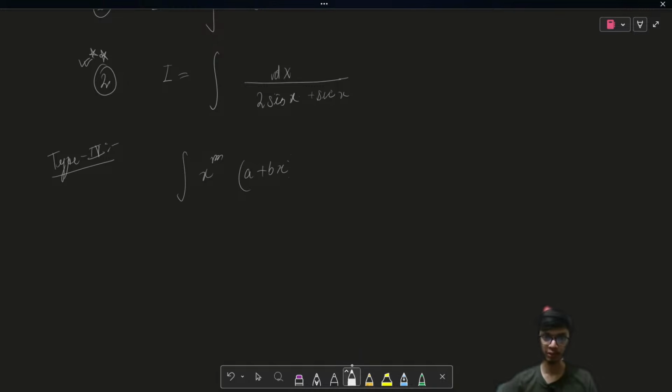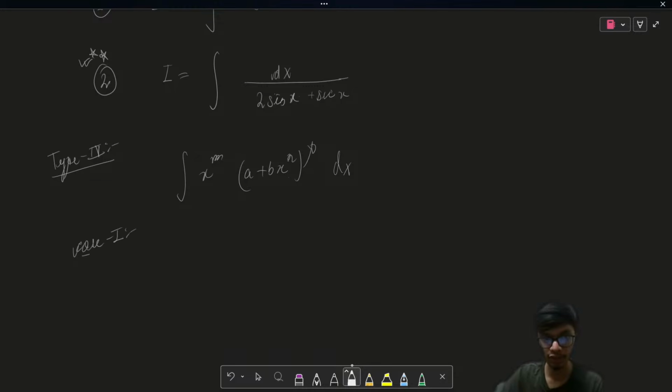Okay, now this form of integral is very special. In order to solve this question, you first have to learn about the binomial expansion, and secondly, there are a lot of checks that you have to find out before you go for the actual solution of this problem. So there are multiple cases that you need to understand before the actual solution. So the case one that you need to understand.